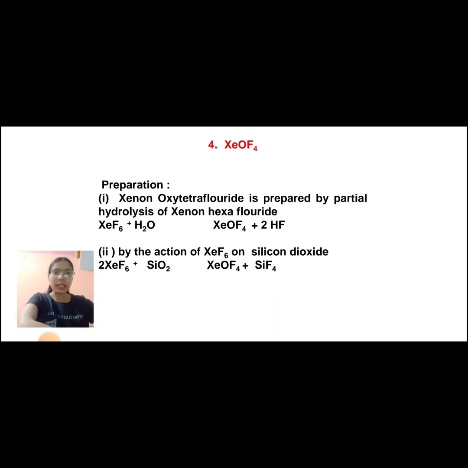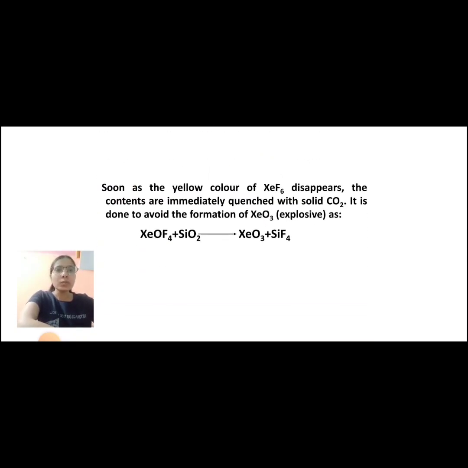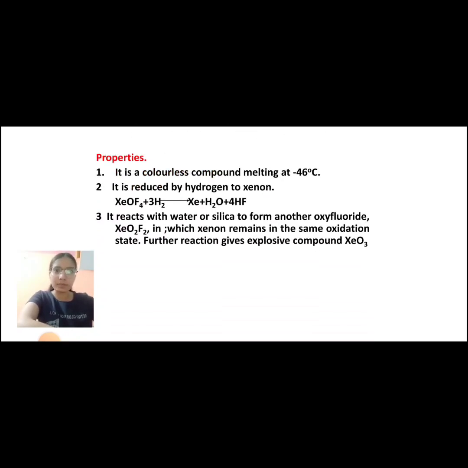Second, by the action of xenon hexafluoride on silicon dioxide: when we react 2XeF6 with SiO2, it gives XeO4 plus SiF4. As soon as the yellow color of XeF6 disappears, the contents are immediately quenched with solid CO2. It is done to avoid the formation of XeO3, which is explosive, as XeOF4 plus SiO2 is equal to XeO3 plus SiF4.